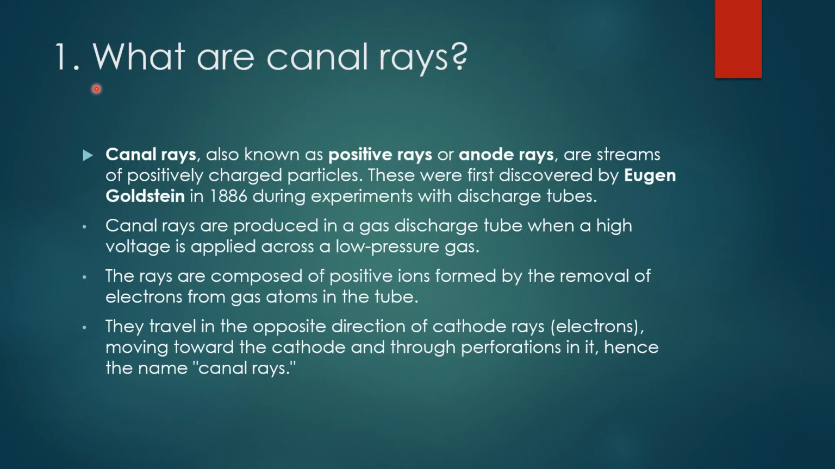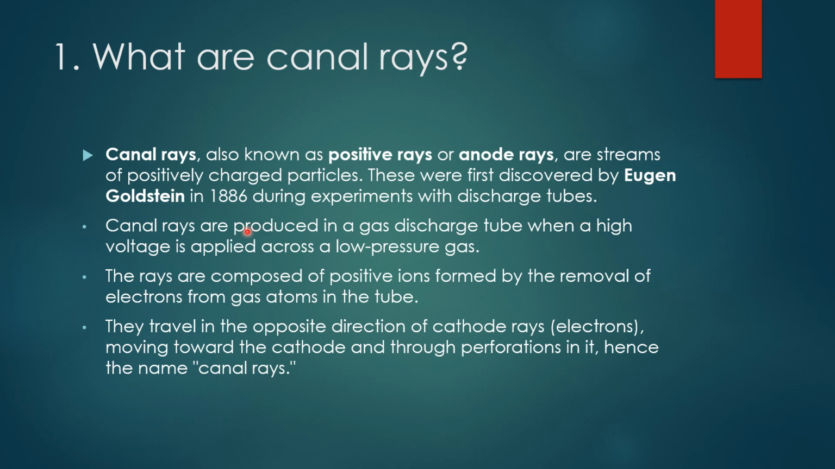So the first question says, what are canal rays? Okay. Canal rays, they are positive rays. इसको anode rays भी बोलते हैं. They are streams of positively charged particles. Okay. तो ये पहले कब डिस्कवर हुए थे? When Eugen Goldstein in 1886 during experiments, he found them with the discharge tubes.